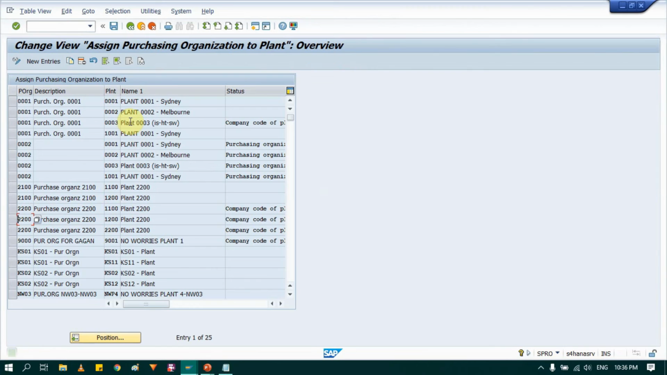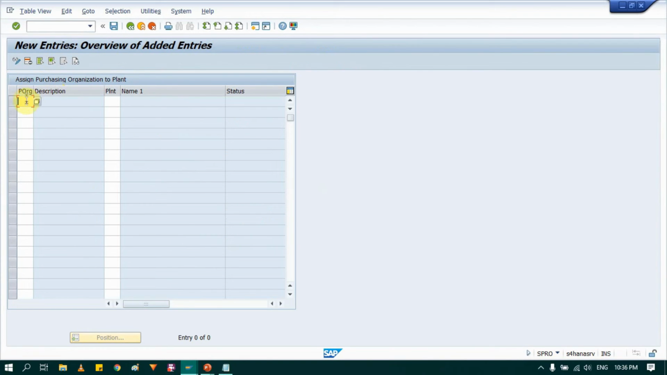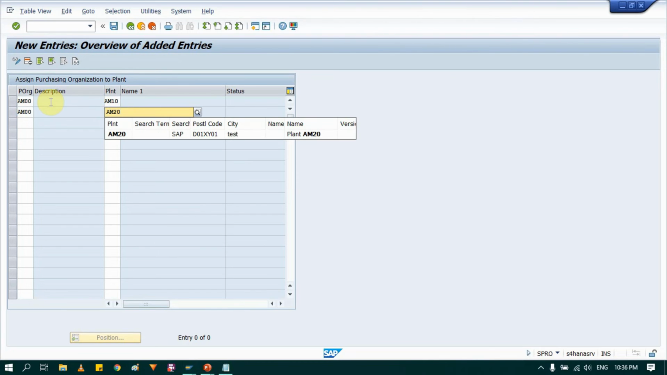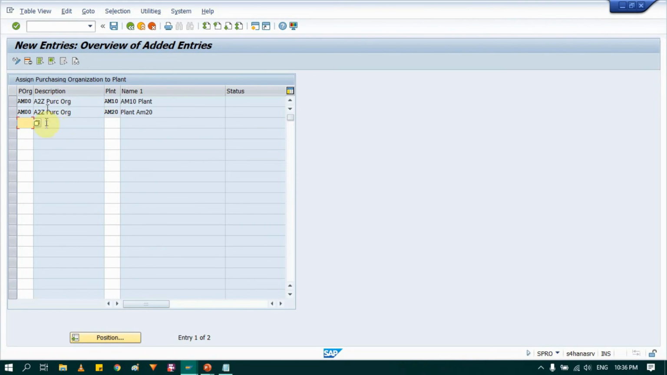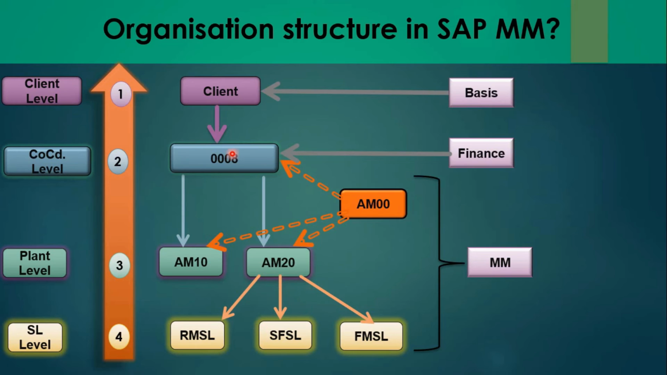And now with new entry, assign your purchasing organization and plant. So I will assign my purchasing organization AM00 to the plant, that is AM10, and AM00 to the plant AM20. So just provide appropriate plant and purchasing organization and press enter. So you can see now it's assigned. Just save it. That's it. So now what I did, I have created company code, plants, purchasing organization, and I have assigned just, it's everything is same, just company code is 0004, not 8.